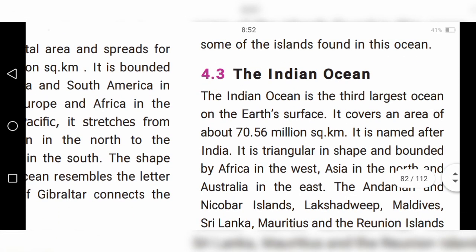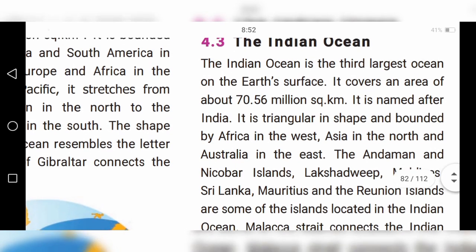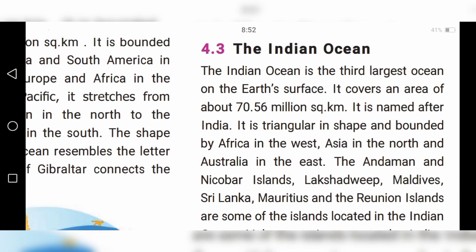The Indian Ocean is the third largest ocean on the earth's surface. It covers an area of about 70.56 million square kilometers. It is named after India.